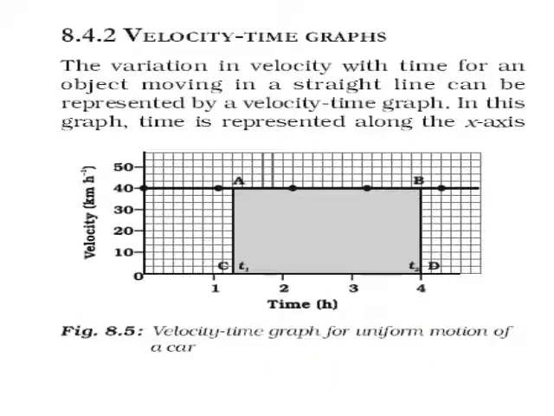Velocity time graph. The variation in velocity with time for an object moving in a straight line can also be represented by a velocity time graph. In this graph, time is represented on x-axis and velocity is represented on y-axis. So you can see in this graph, the velocity time graph for uniform motion of a car. You can see in equal interval of time, velocity is 40 km per hour, which is constant. So, uniform motion of a car.